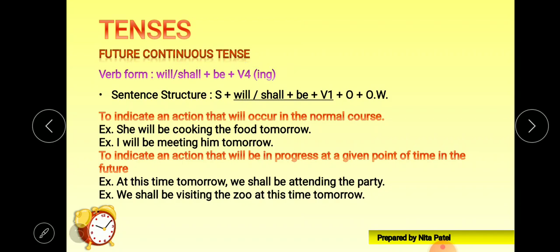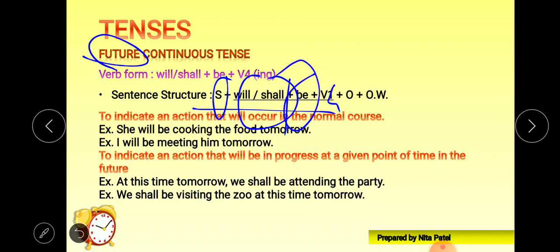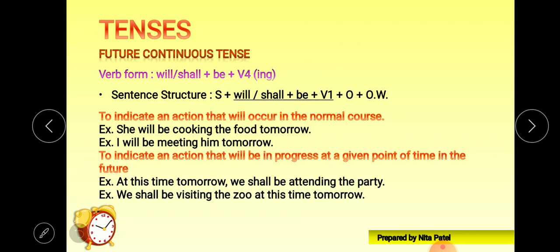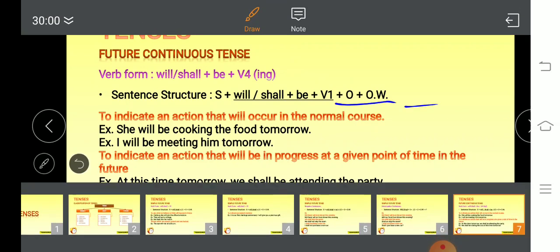Okay, let's start. Look at this sentence structure. First subject will come, after that shall or will, because we are talking about the future. Without shall or will there is no future tense, remember. I think I have made a mistake: the to be form is be, and then V4. I have made a mistake, you don't make it. Other things are object and other words. Okay, let's see the usages.